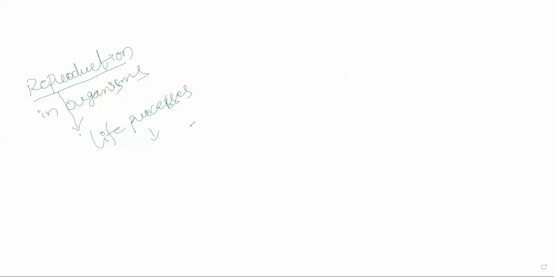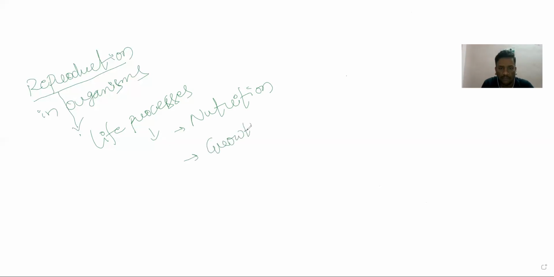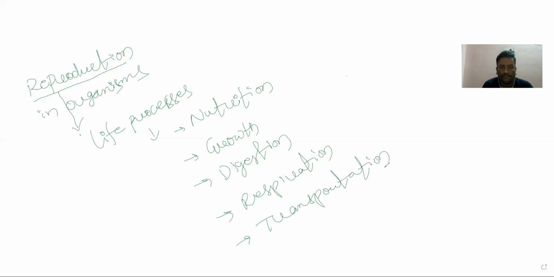So life processes in a sense are from birth to death, right? Yes, which is first to start with nutrition. Then we'll go with growth, then digestion, respiration, transportation, excretion, sensitivity, movement, and you can say reproduction.